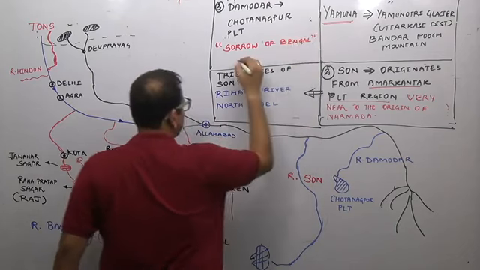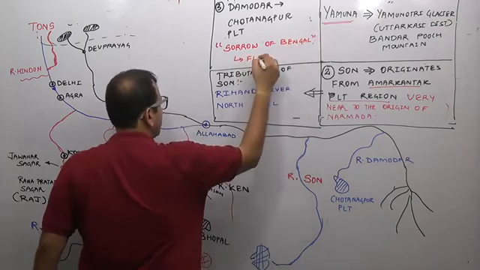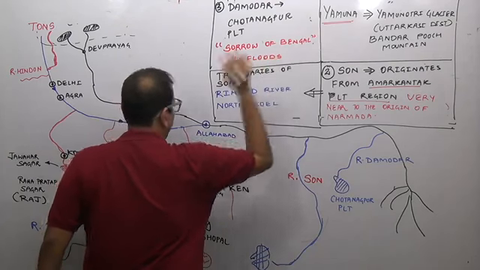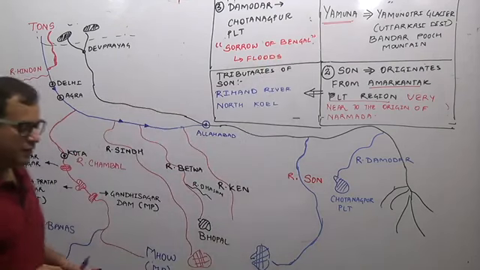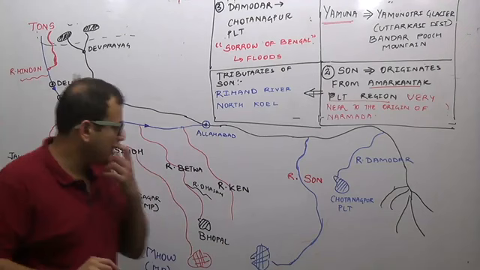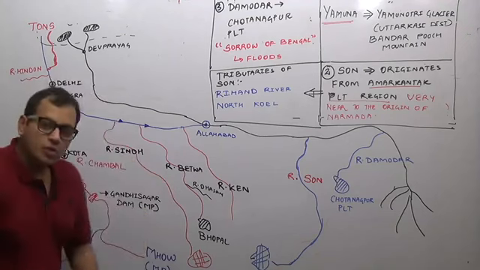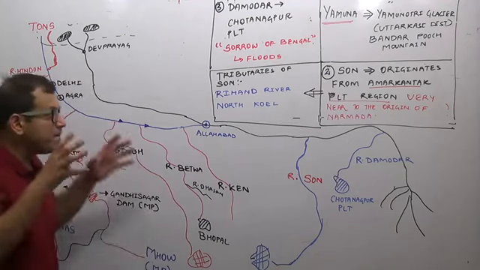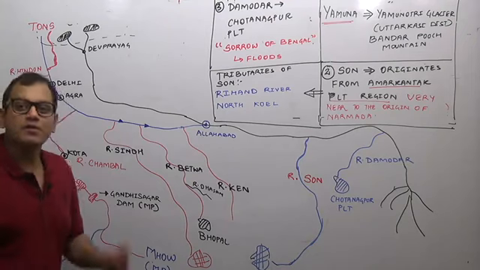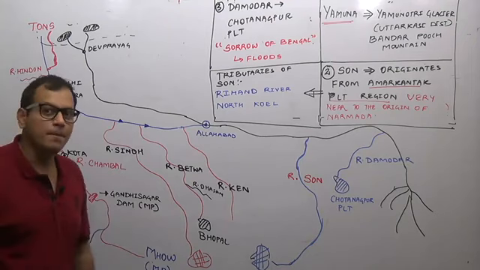Why? Because it causes frequent floods in Bengal. So this is all about the peninsular tributaries of river Ganga.